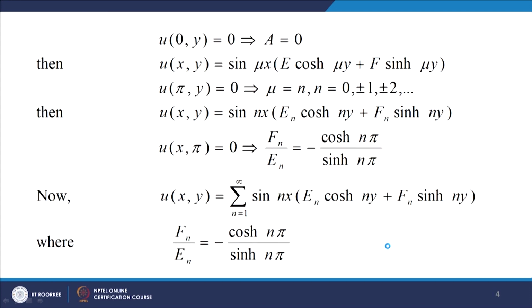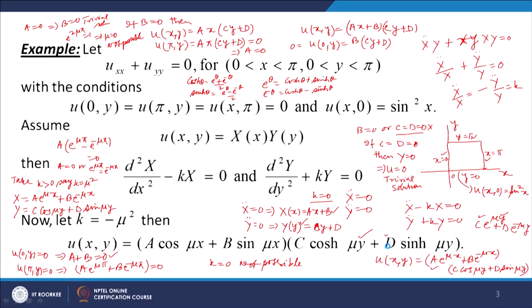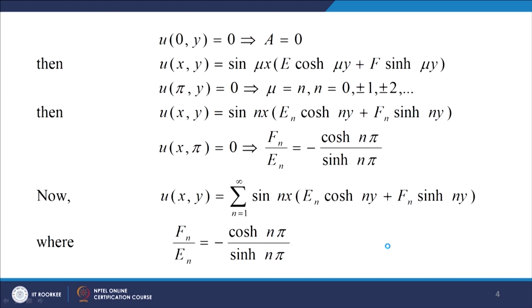So, u(0, y) equal to 0 gives a equal to 0, and then this equation will reduce to u(x, y) equal to b sin mu x into (c cos hyperbolic mu y plus d sin hyperbolic mu y). This b can be multiplied inside. bc can be replaced by a new constant, and bd can also be replaced by a new constant, and we can write sin mu x times (e cos hyperbolic mu y plus f sin hyperbolic mu y).